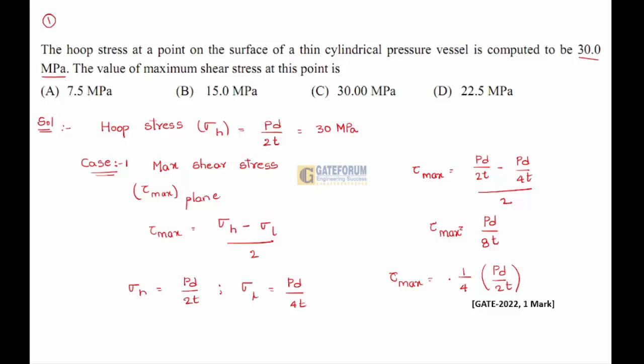PD by 2T is given as 30 megapascal, so tau max is equal to 1 by 4 times 30. On solving, you will get 7.5 megapascal.